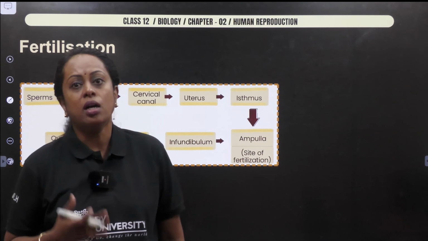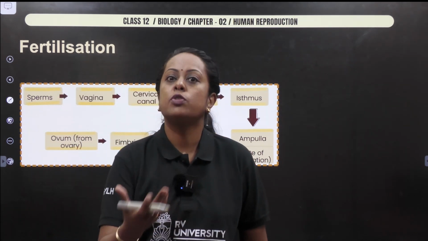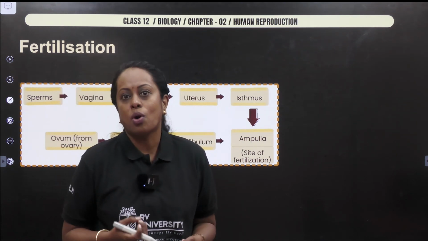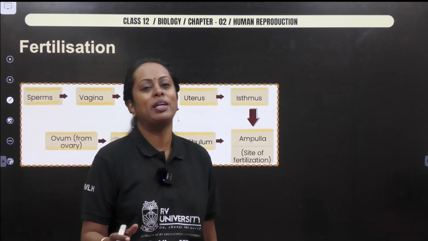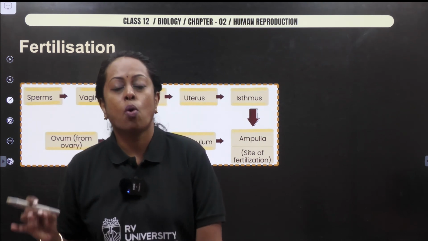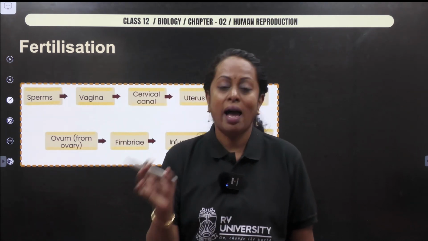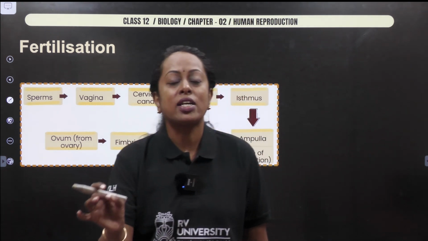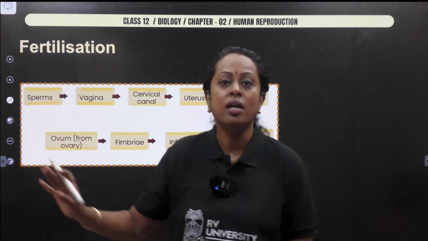The gametes undergo attraction, which we call chemotaxis, due to the presence of proteins called glycoproteins. For example, please make a note of it because I have not mentioned it in the slide, the zona pellucida produces what is known as fertilizin and the sperm produces anti-fertilizin. So attraction between fertilizin and anti-fertilizin is considered to be chemotaxis.